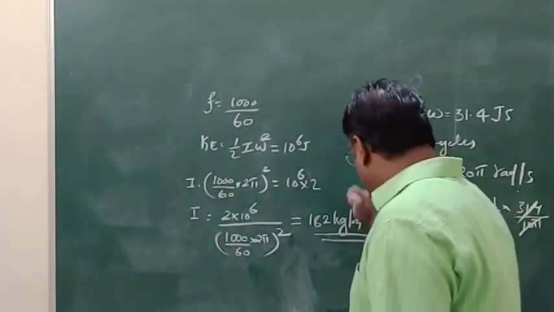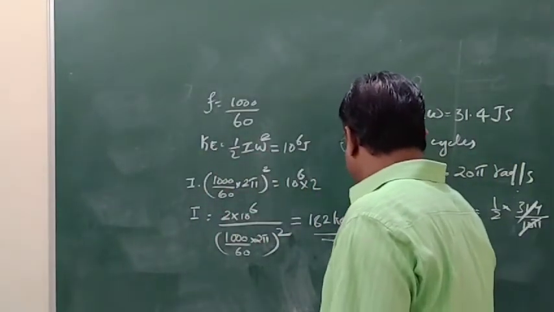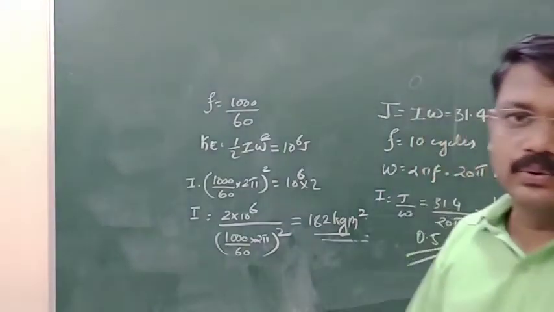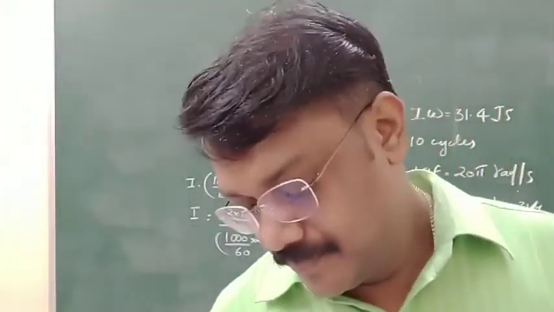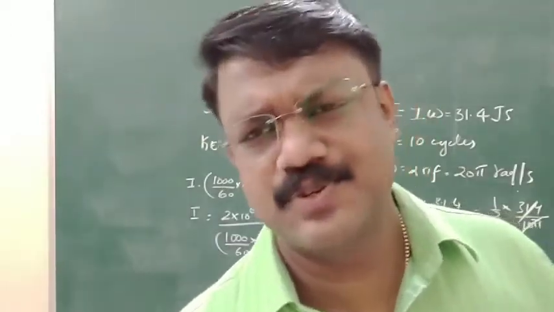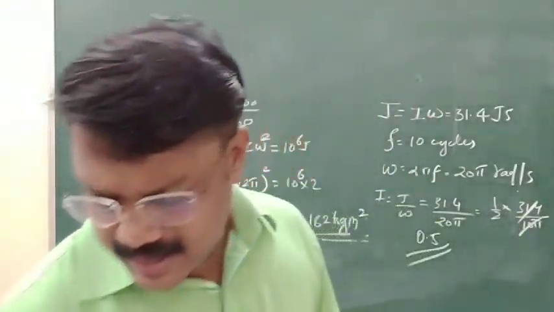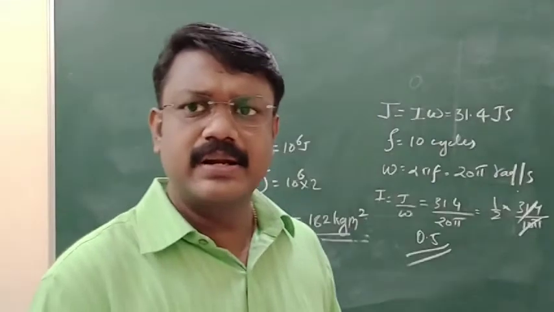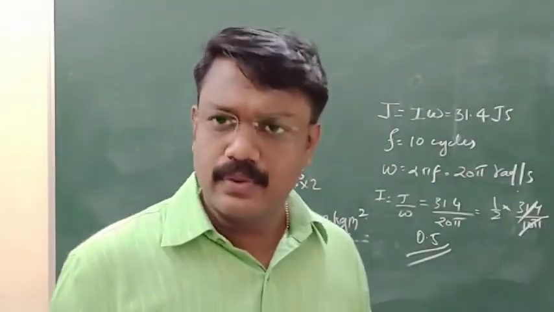I is in kilogram meter square. Simple, no? Direct substitution, but sometimes the data are not directly given, so in terms of frequency, you have to find out omega. That's all.